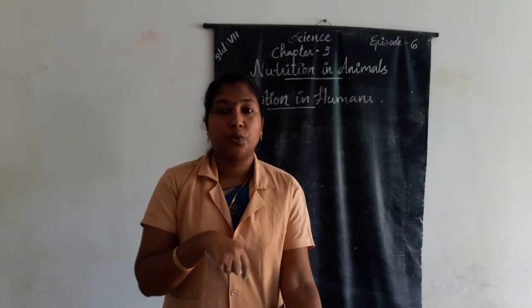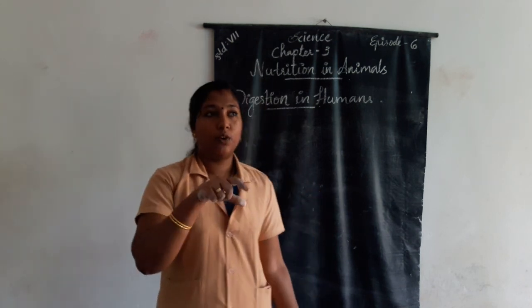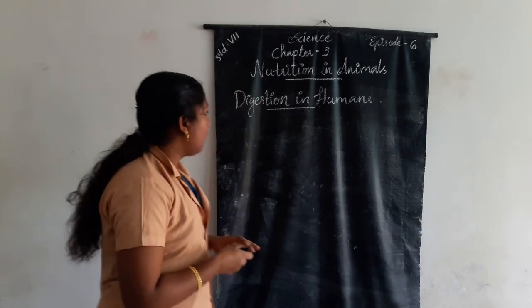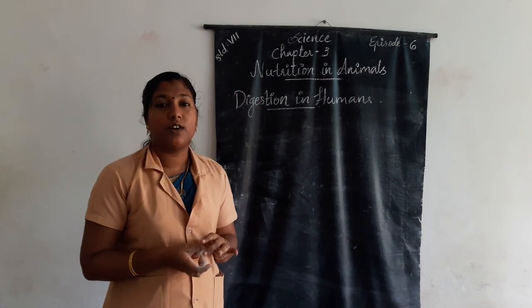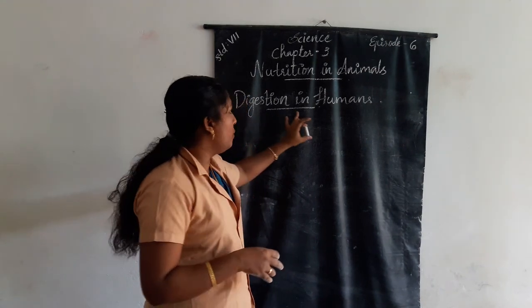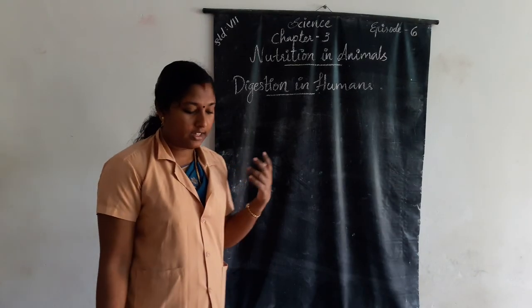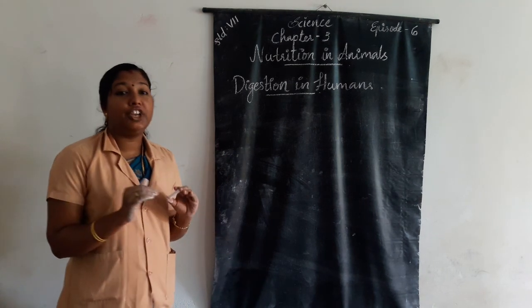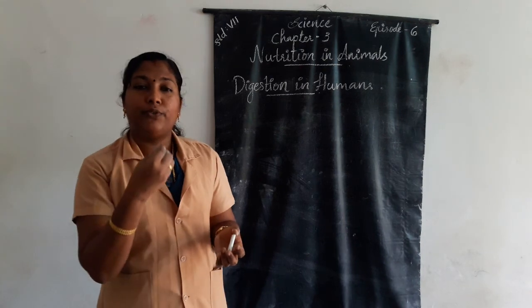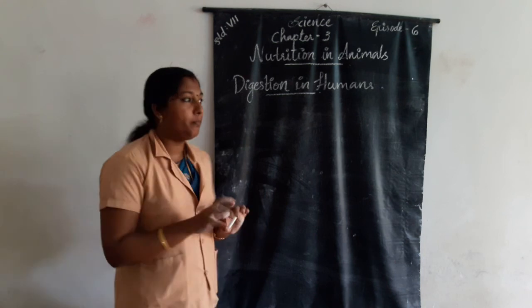And it goes to the stomach. How does the food go to the stomach? The passage of food from the mouth consists of several compartments. Digestion in humans: the food passes through a continuous canal. If we enter the food into our mouth, the food passes through a continuous canal.